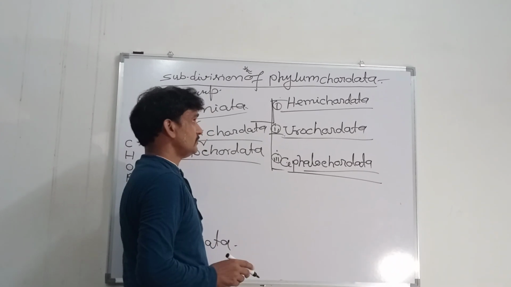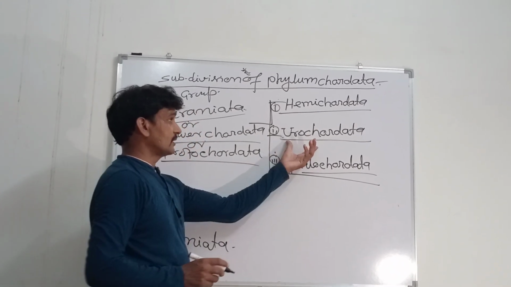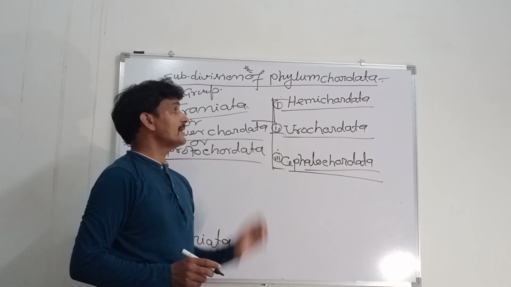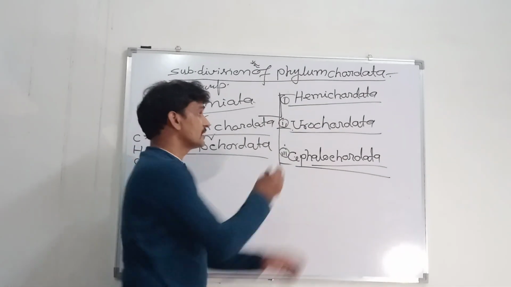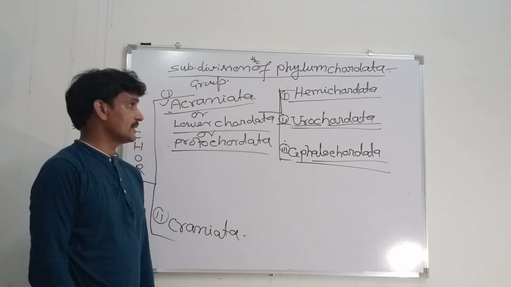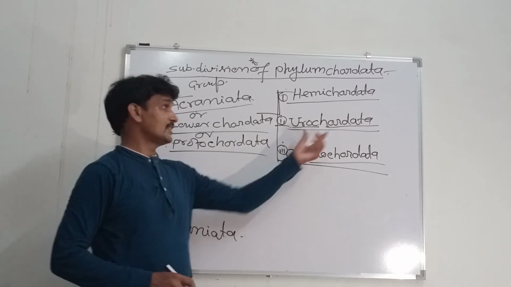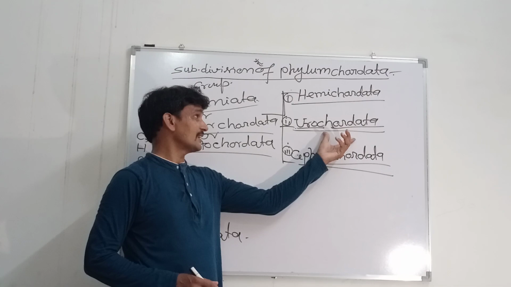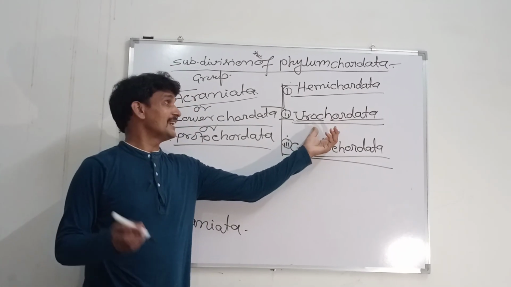Uro means tail, and chordata means presence of notochord. That means the notochord is present in this group of animals only in the tail region.